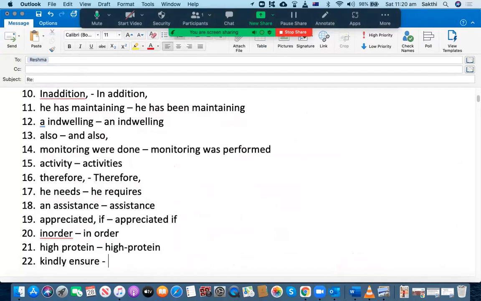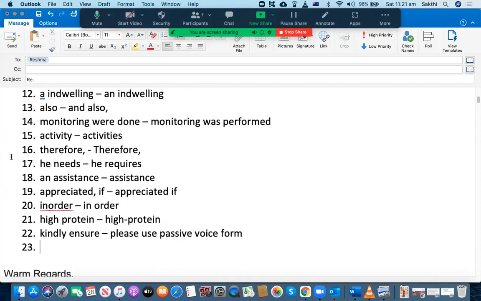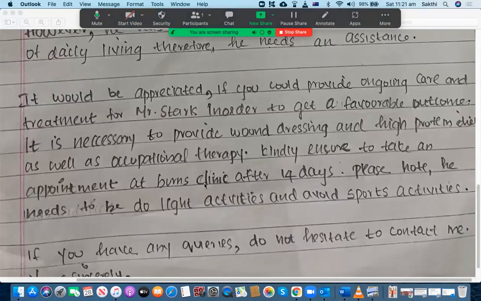Having an appointment at Burns Clinic after 2 days is recommended, or is necessary, is vital. Okay, you could have written that down as well. So please use the passive voice, because the passive voice is going to help a lot as far as the writing is concerned. All right, let's go to the next one.